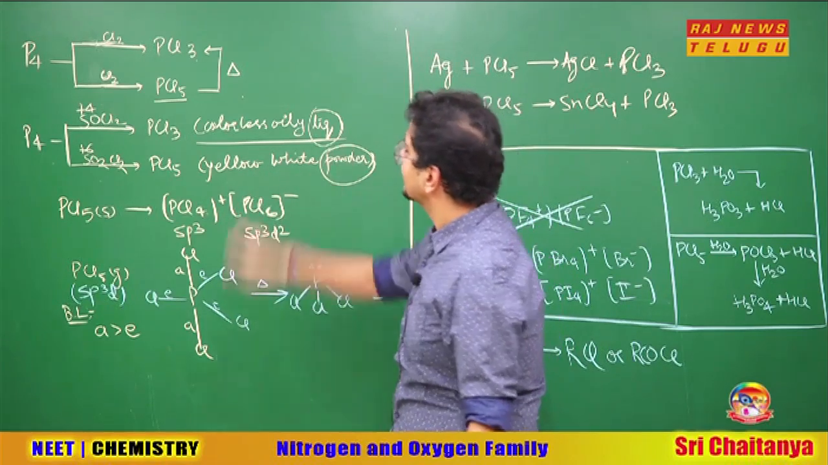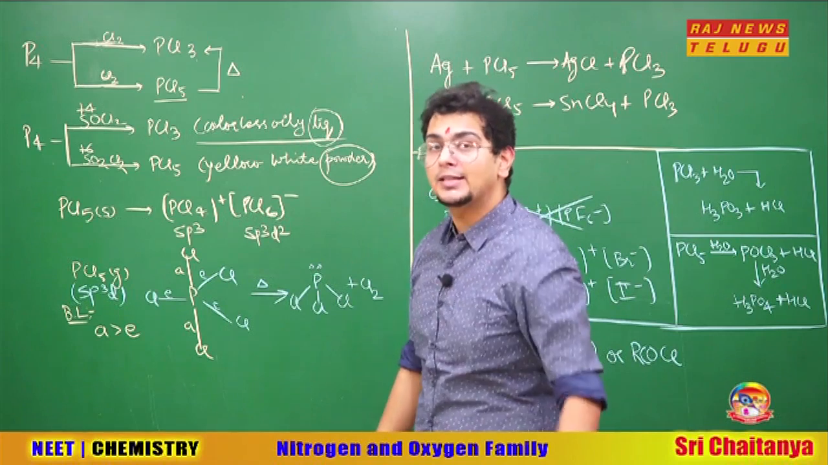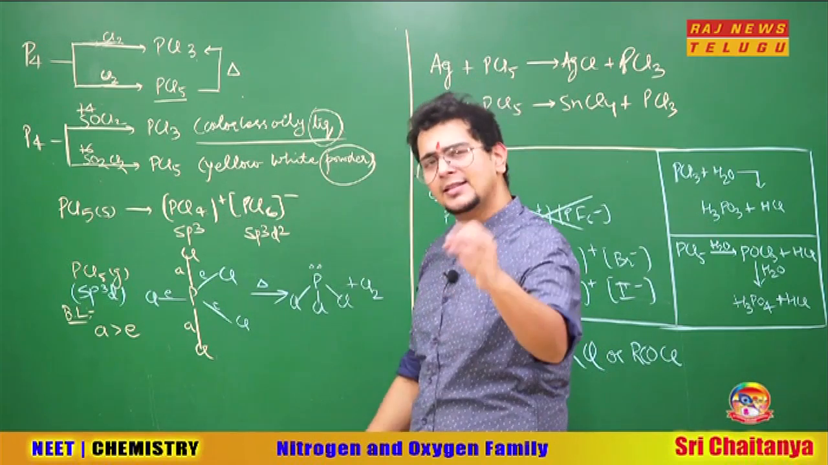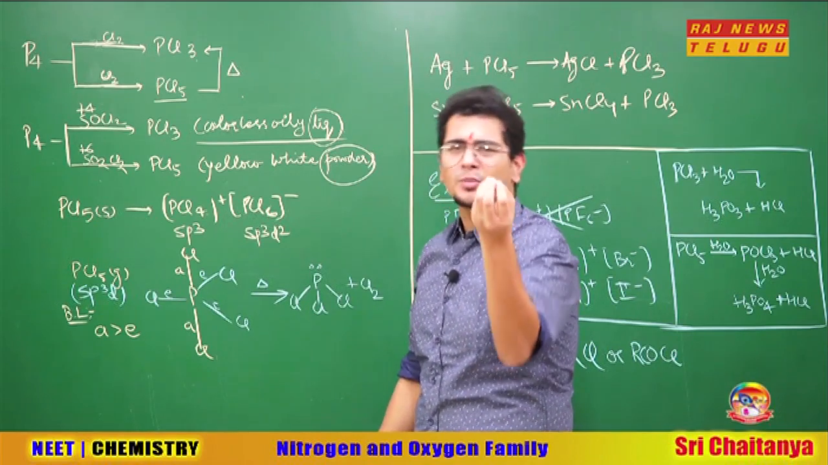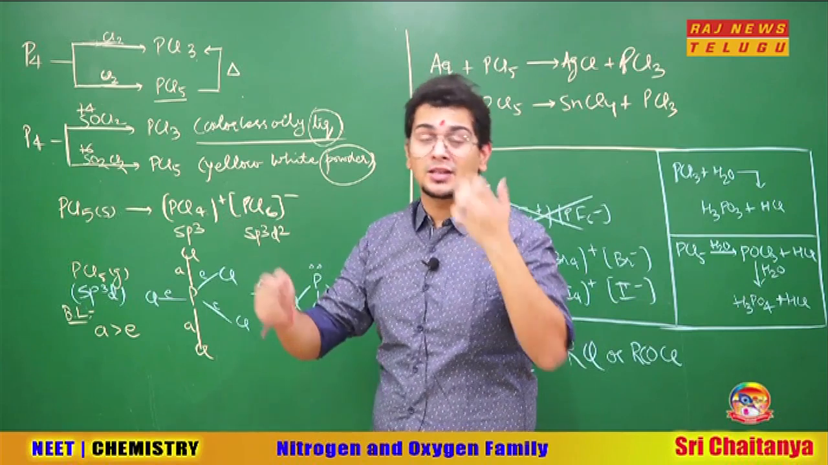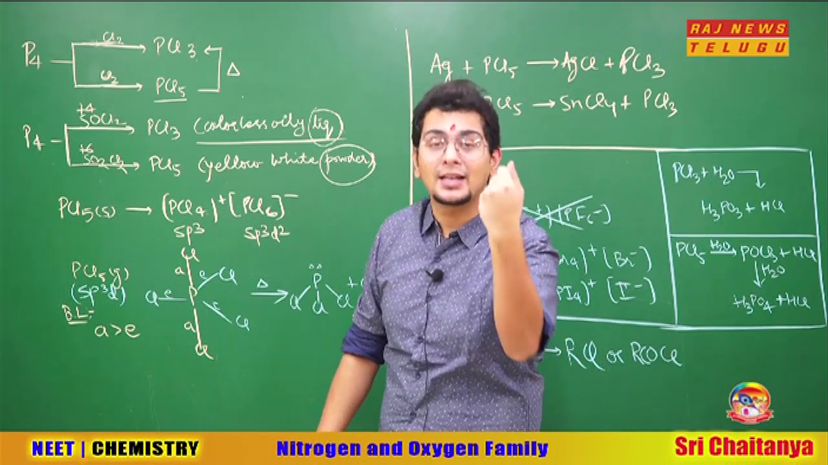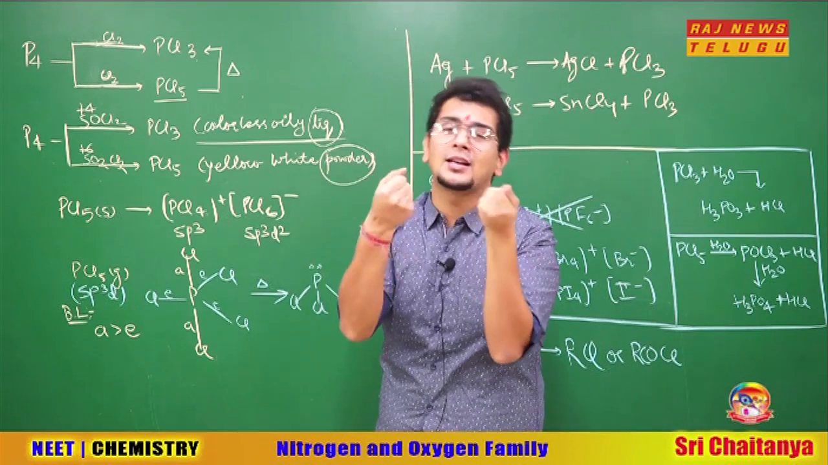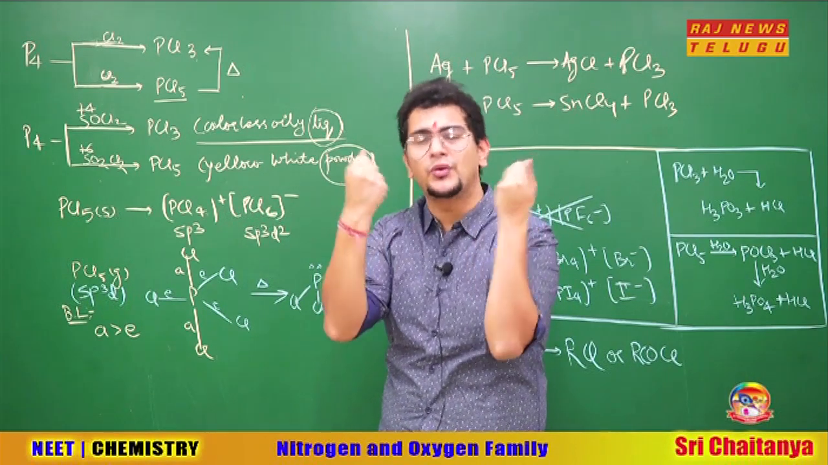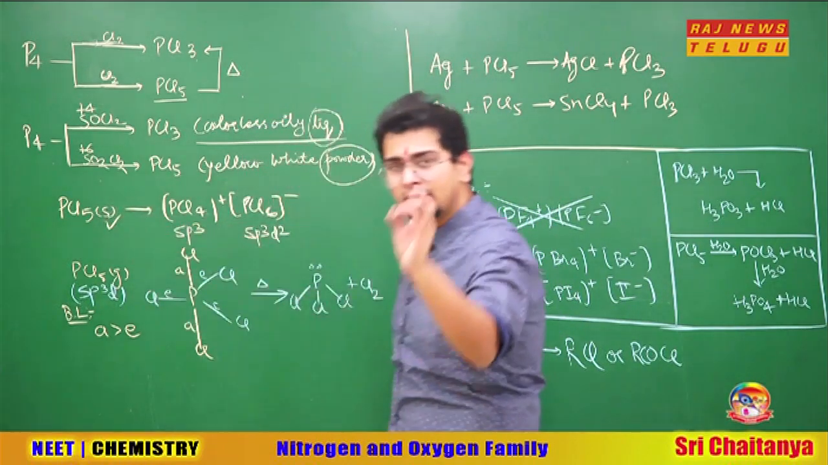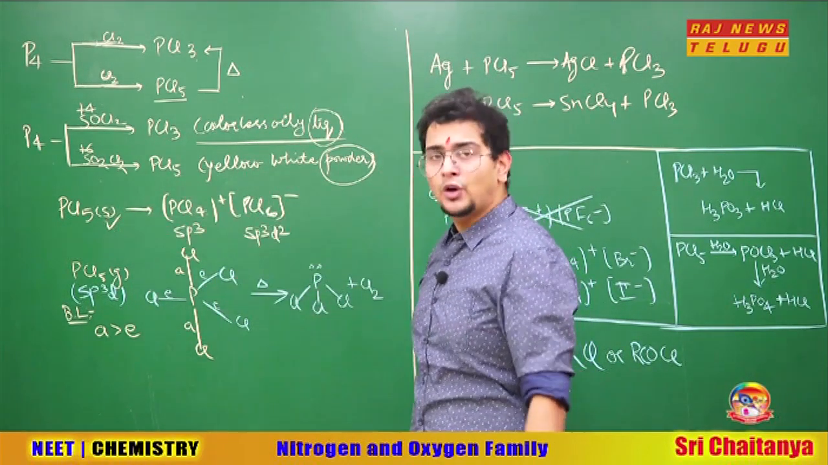Now, the question arises, sir, why is PCl3 a liquid and why is PCl5 a solid? The answer is very simple. Because PCl3 exists as PCl3 only. It is a normal covalent compound and covalent compounds have weak intermolecular interaction. That means one PCl3 and another PCl3 will have a little bit of dipole-dipole interaction, and that too very little. Whereas PCl5 solid, now see the brilliance here, what happens?